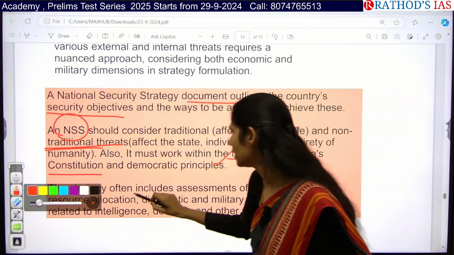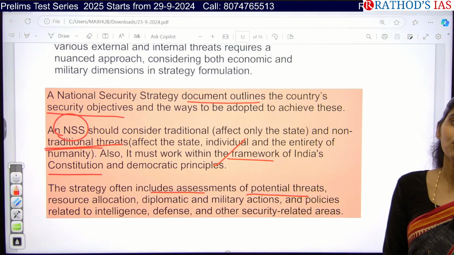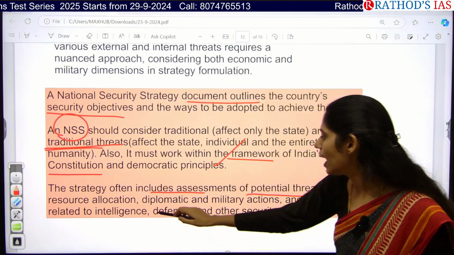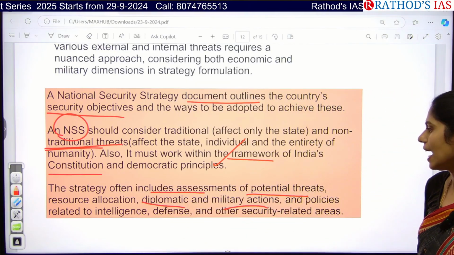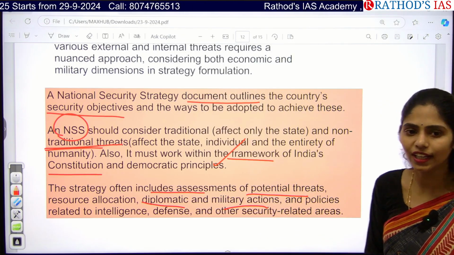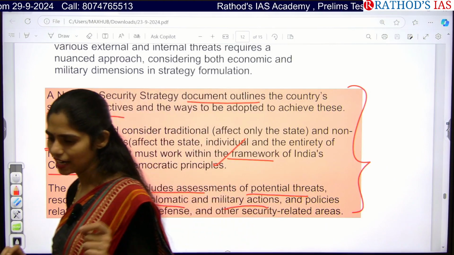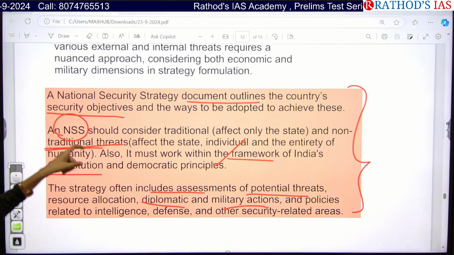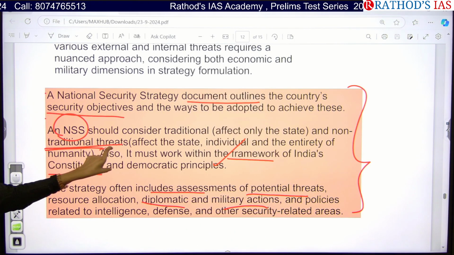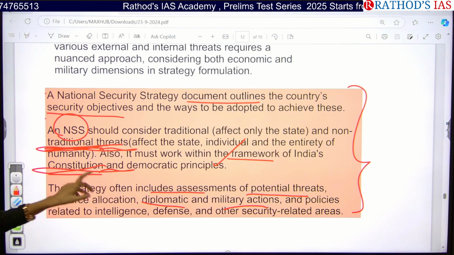And this strategy often includes assessment of potential threats. And we have to focus on resource allocation. We have to focus on diplomacy, military action, and policies related to intelligence, defense, and other security related areas. So this is about our national security strategy. If you're writing an introduction, you have to write about this. These frameworks should align with our constitution and democratic process for sure.